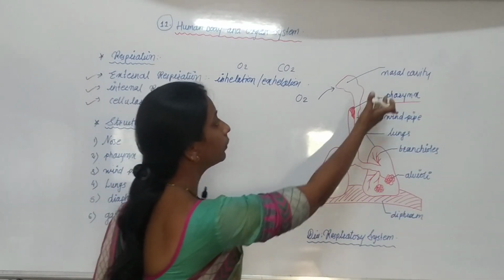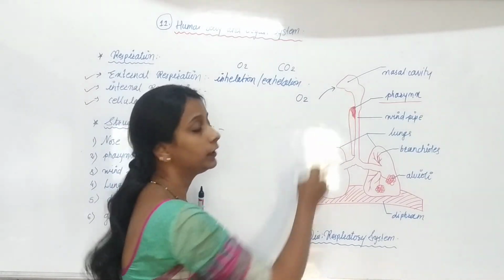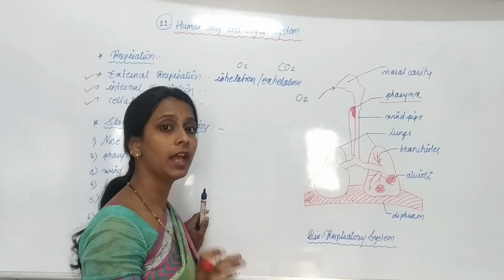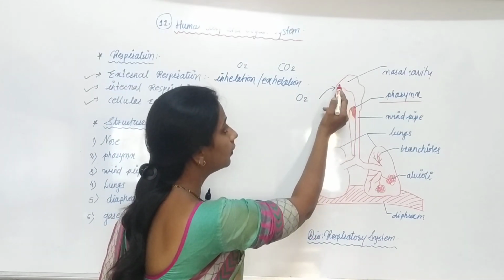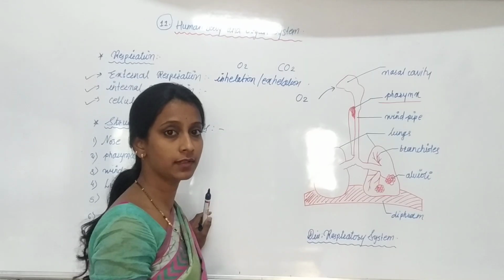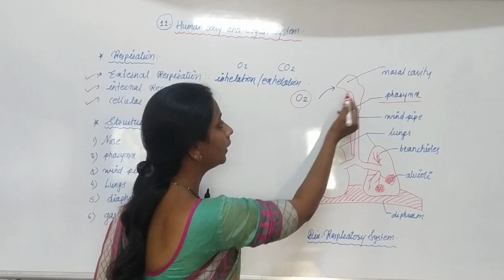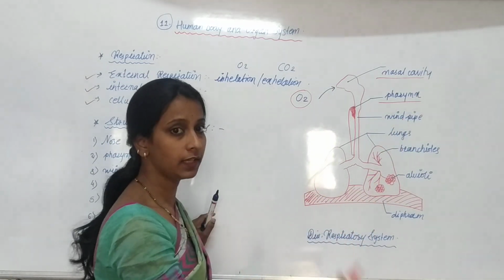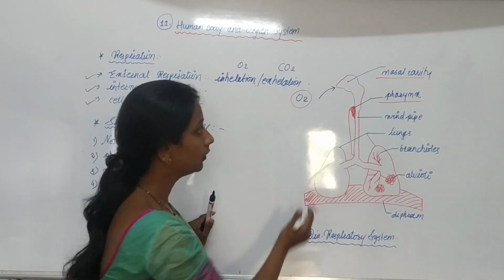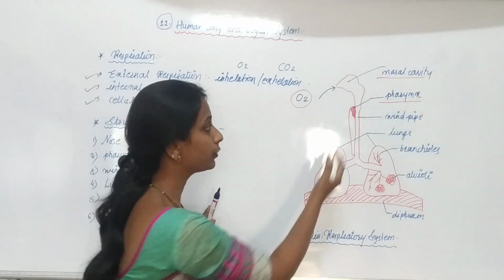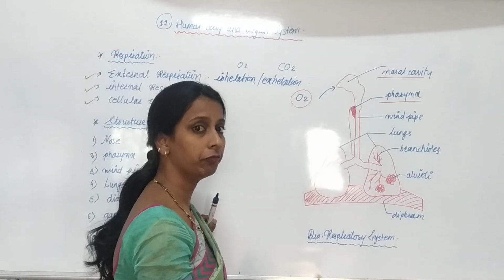Before this, when oxygen enters the nasal cavity, it is filtered with the help of small hairs and mucus present in our nasal cavity. Here small hairs and a mucus-like substance are present, and with the help of these, the oxygen is filtered at the nasal cavity. Then it comes to the pharynx, which works as a small tract so that whatever material is present in the food pipe does not enter the windpipe.